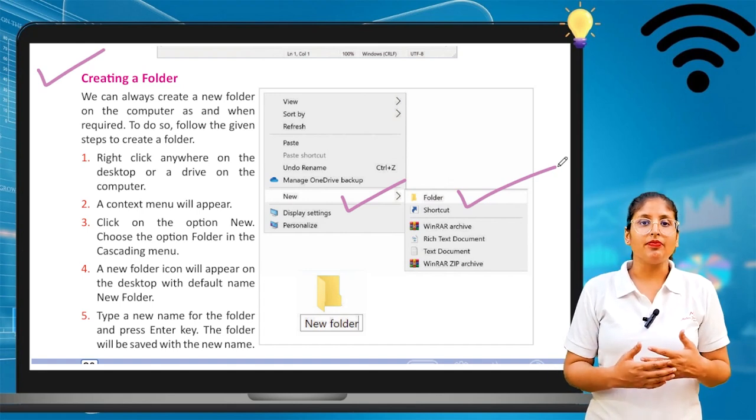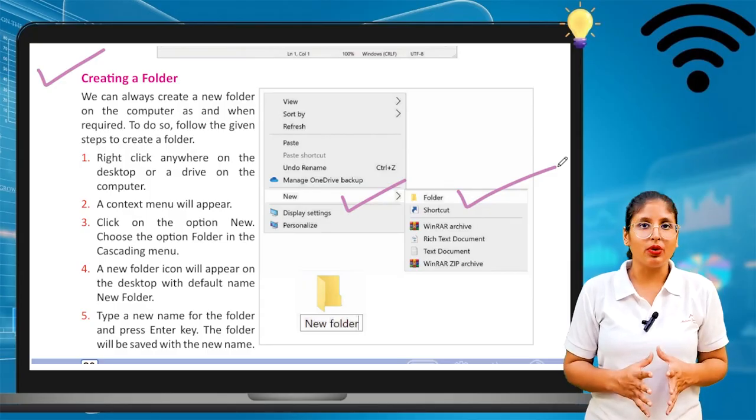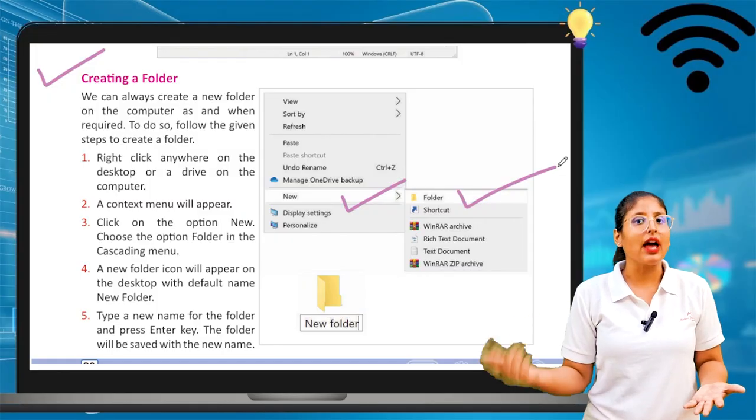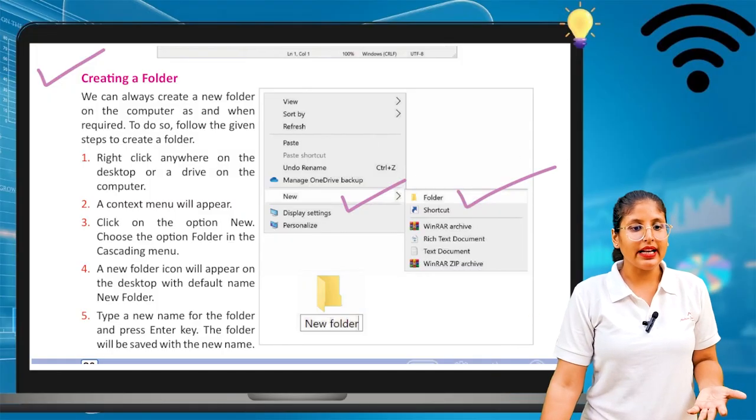We can say work. You can create the folder according to your name. You can give the name to the folder also. So you rename that folder. Okay. So how we can create? Let's see step by step.